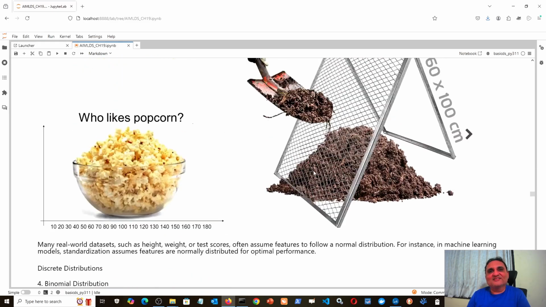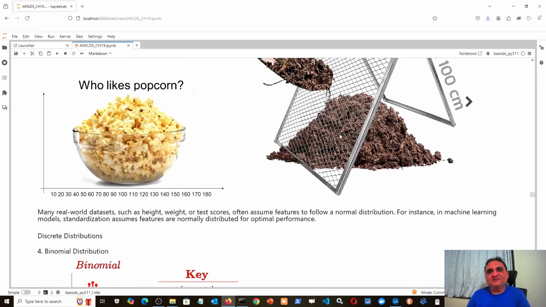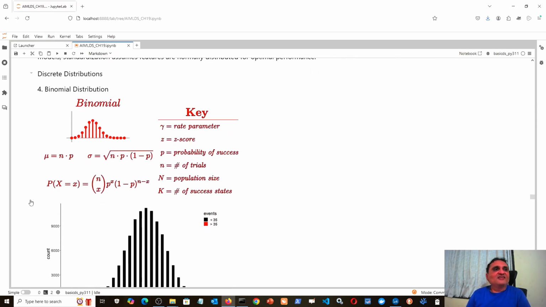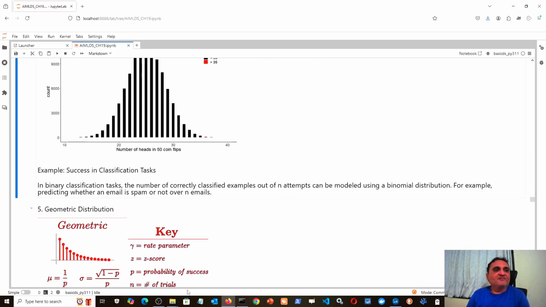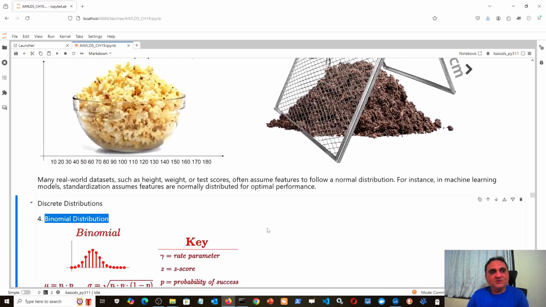And this popcorn and this sand passing through the sieve should keep this whole concept of normal distribution permanently in your mind, right? Next time, in the next lecture, we will do binomial distribution, and further discussion about other distributions. Thank you, and see you in the next lecture.